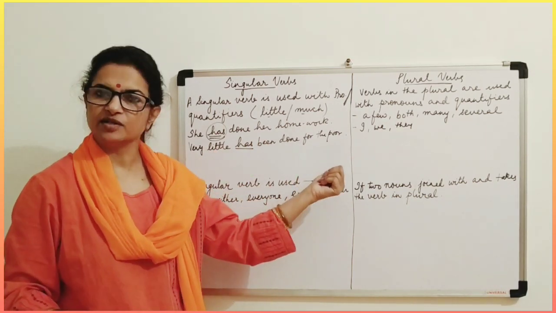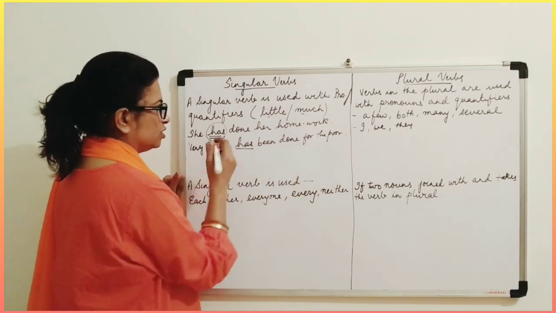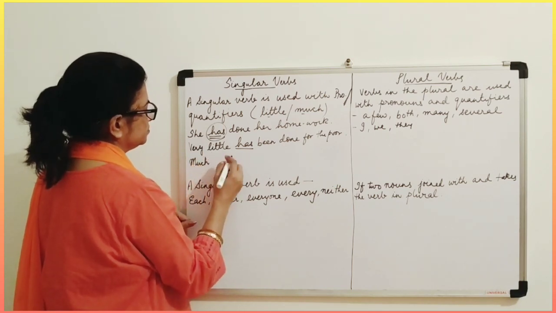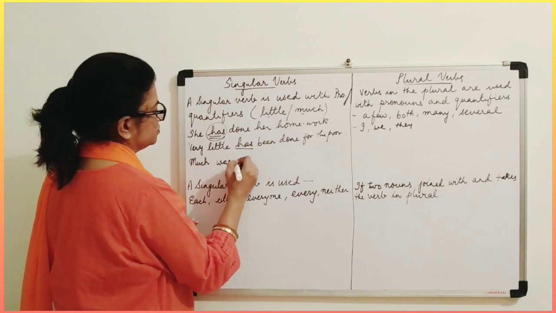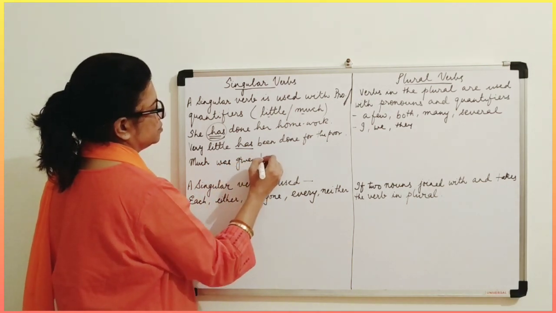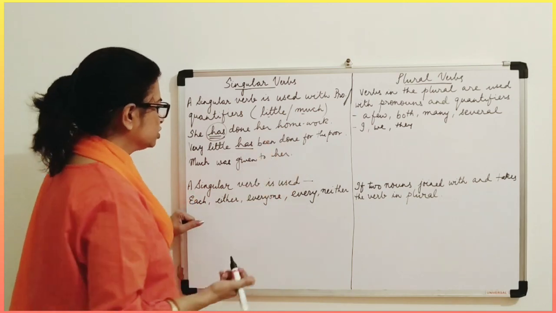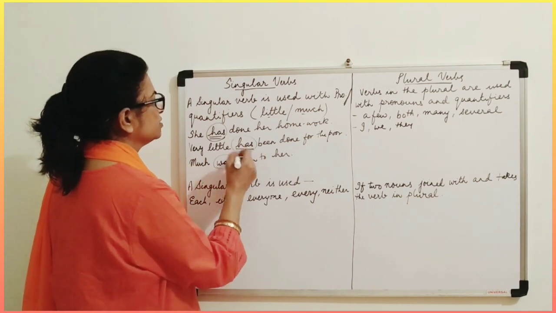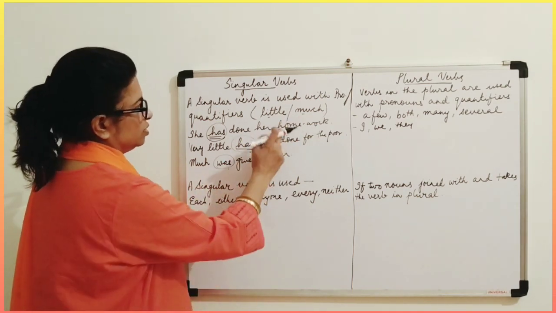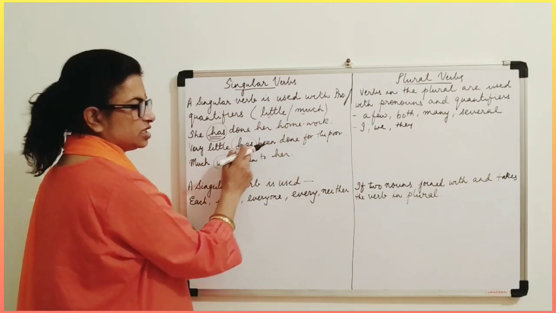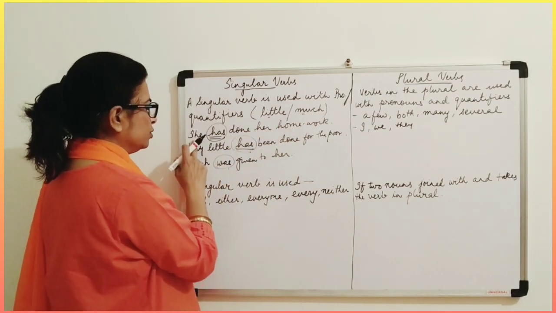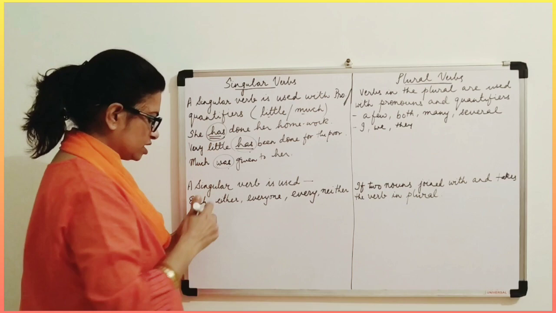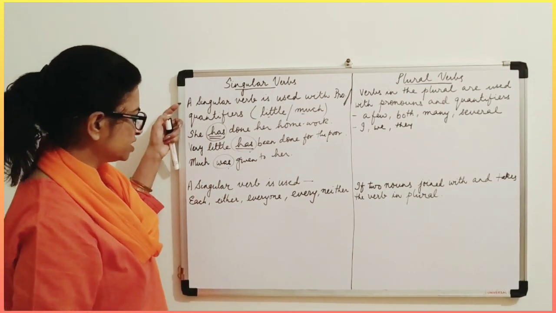We can also write, much was given to her. Much was is singular. Has, again, we use for singular. So only with these two quantifiers does a singular verb come, and with a singular subject, a singular verb comes. So these are all verbs. I hope you understood this.